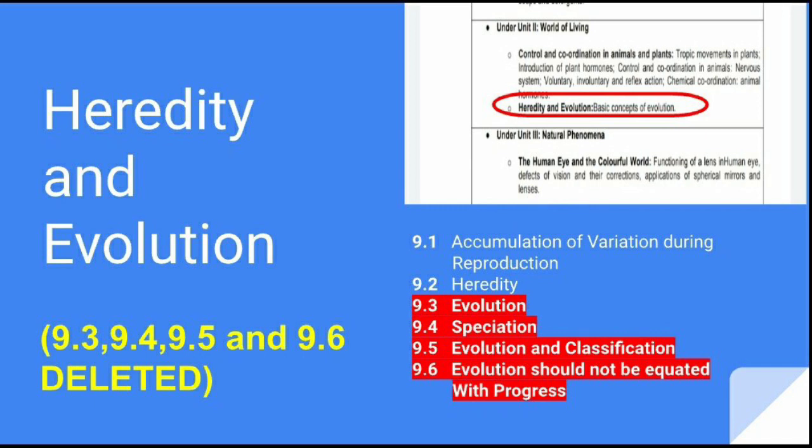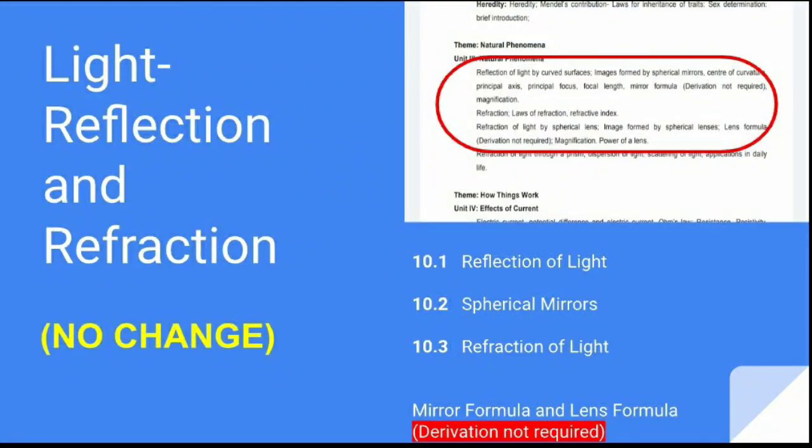No changes in light, only the derivation part is not required. That means the derivation of mirror formula and lens formula is not there in the syllabus, but the numericals will come. It doesn't mean that the numericals won't come. You have to go through the numericals, only the derivation won't come.